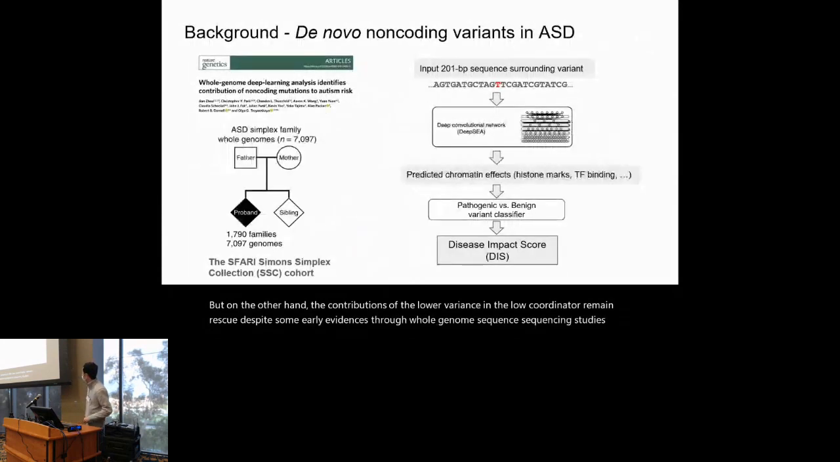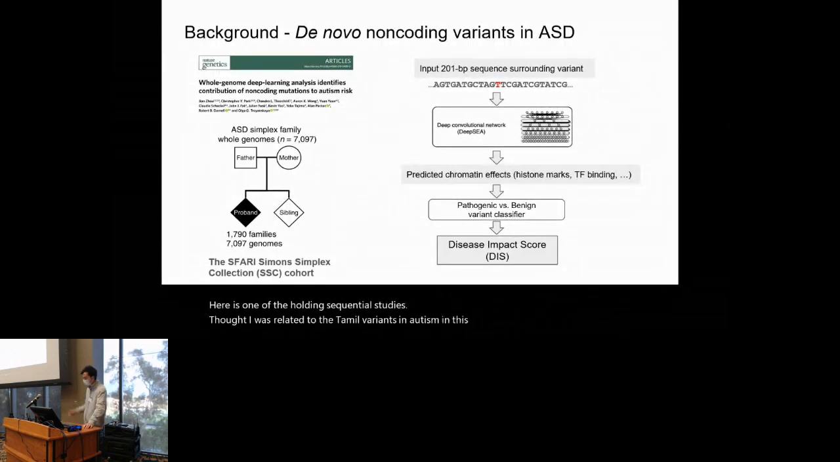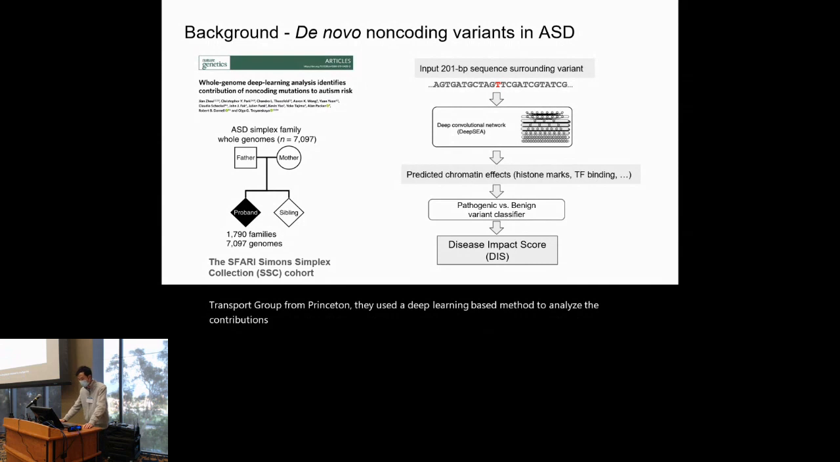Here is one of the whole genome sequencing studies related to de novo variants in autism. In this study proposed by the Olga Troyanskaya group from Princeton, they used a deep learning-based method to analyze the contributions of de novo non-coding variants. They utilized the Simons Simplex Collection data set, which contains thousands of simplex families with one proband with autism and an unaffected sibling.